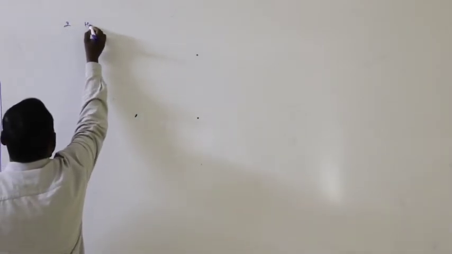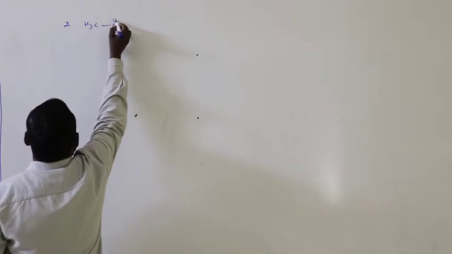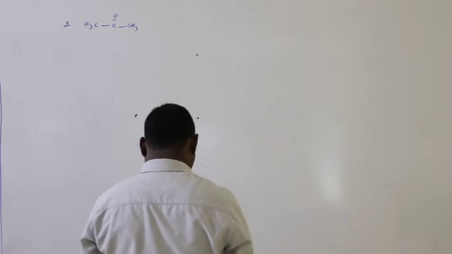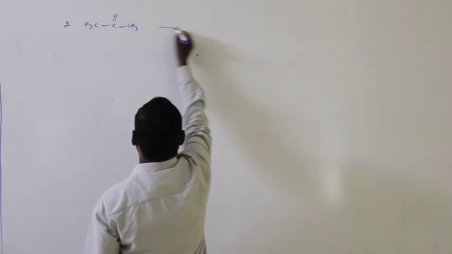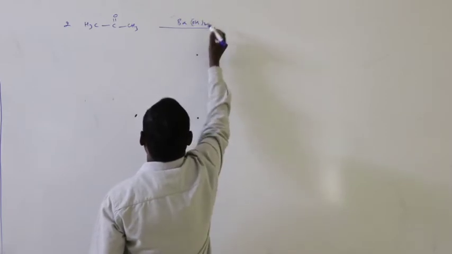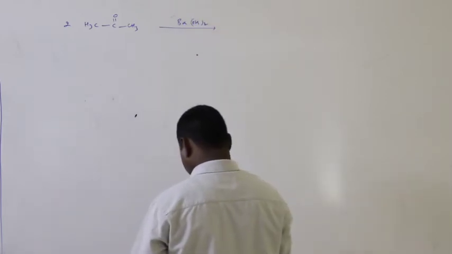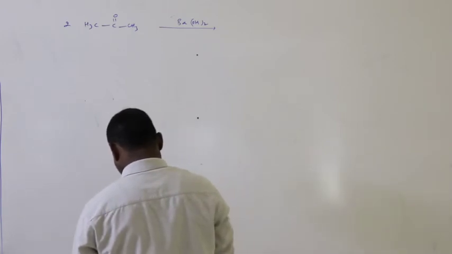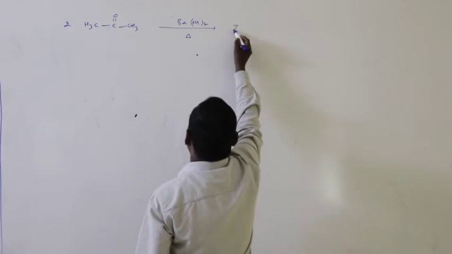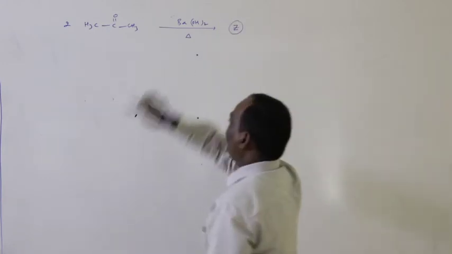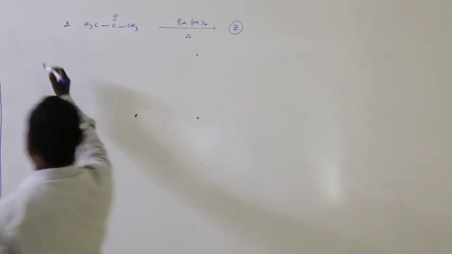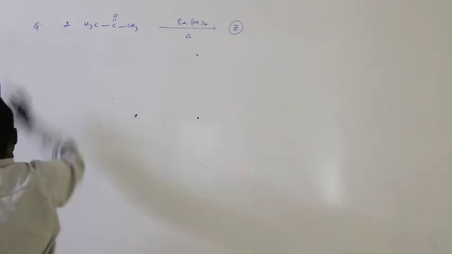2 moles of CH3COCH3 on treatment with barium hydroxide, Ba(OH)2, and heating. Here Z compound is obtained. What is Z in that reaction? Okay, what is Z in this reaction?